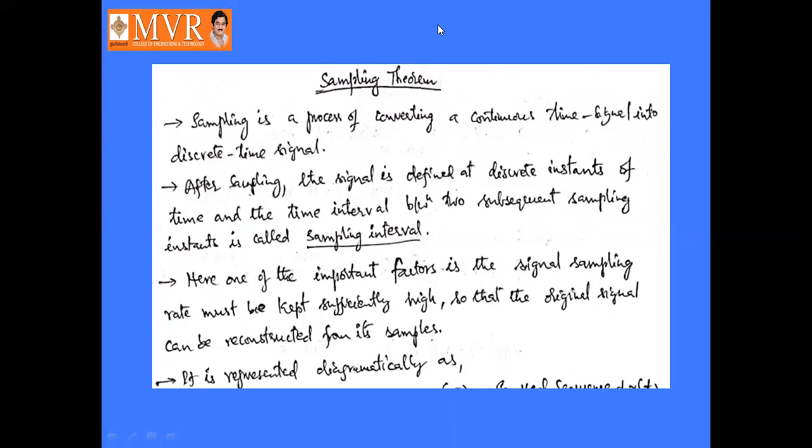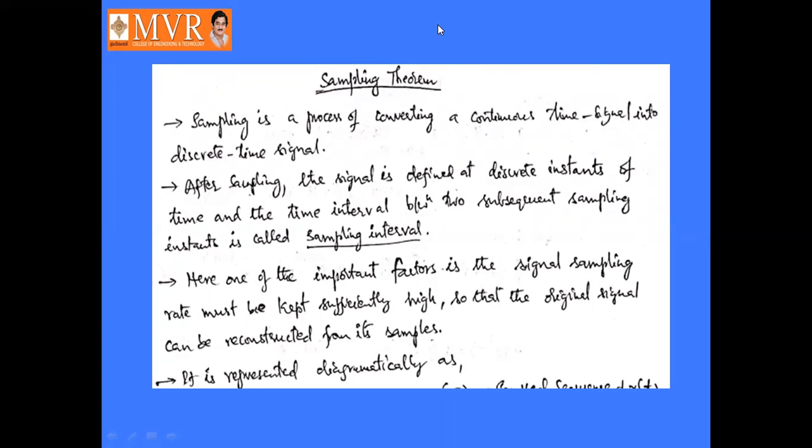How to convert this continuous time signal into discrete time signal? Here we take samples of the continuous time signal. It can be frozen for some time and divided into equal intervals of time. That is called the process of sampling.